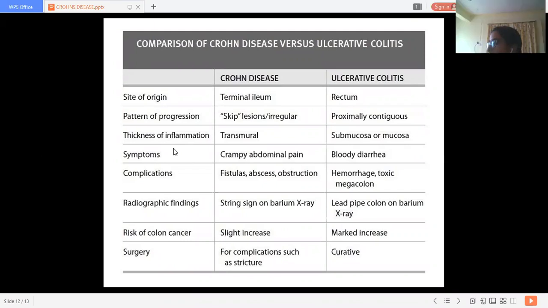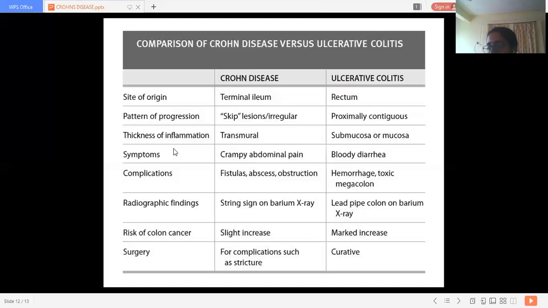Anything else? Ma'am, cobblestone appearance. Yes, cobblestone appearance in Crohn's disease. In ulcerative colitis, it is irregular patchy areas of ulcerations.